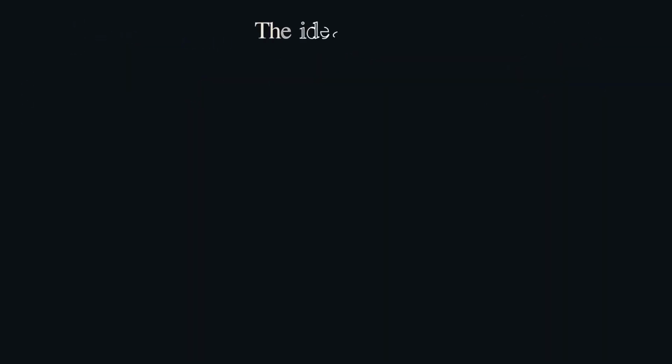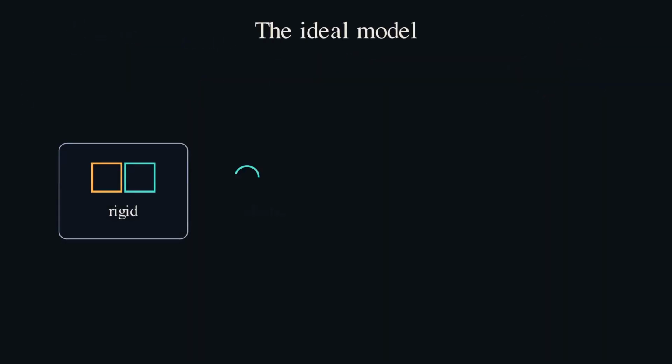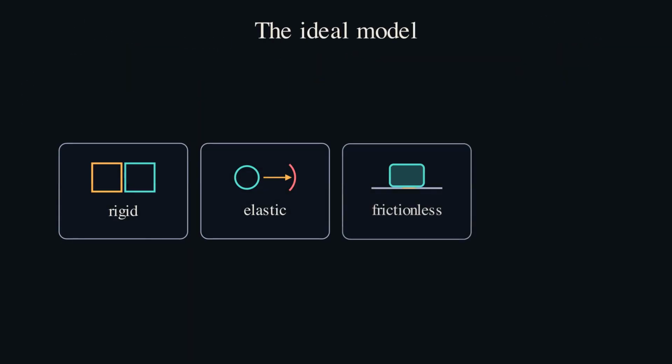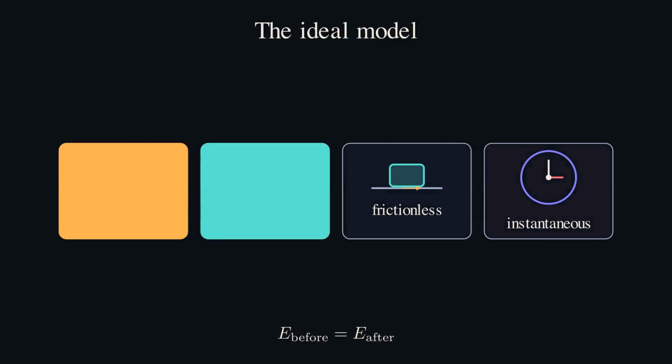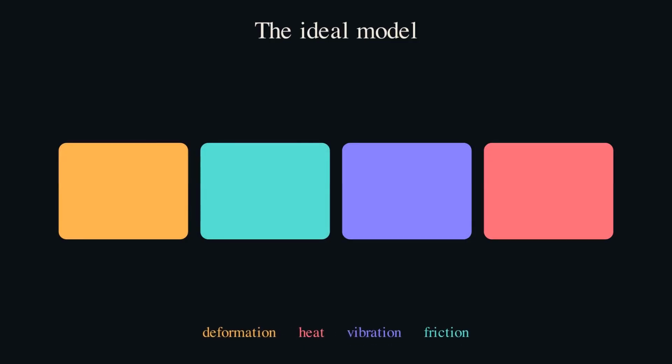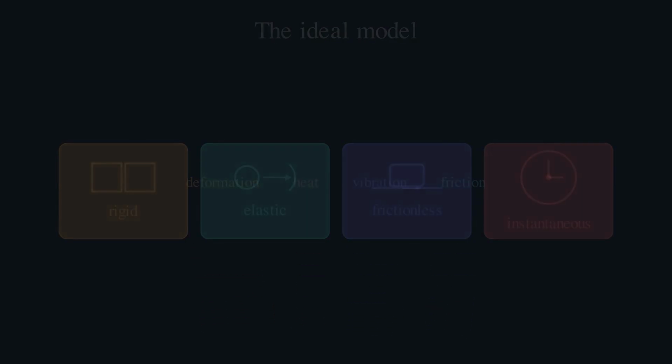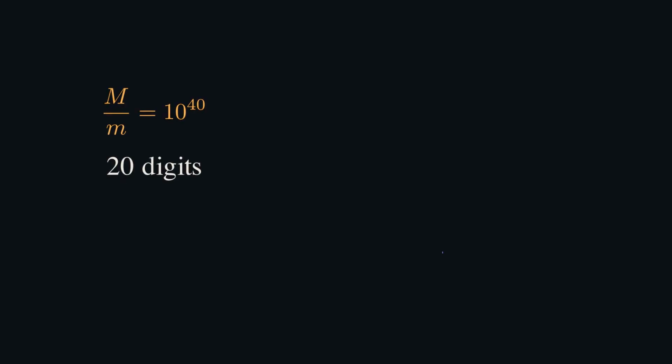Ideal rigid blocks can do that because a collision has zero duration and loses no energy. Real blocks deform. They heat up, make vibrations, encounter friction, and take finite time to rebound. So a tabletop version won't casually hand you thousands of pristine digits. Even the masses become silly. 20 digits would require a mass ratio of 10 to the 40th. The mathematics is exact because the model is severe.